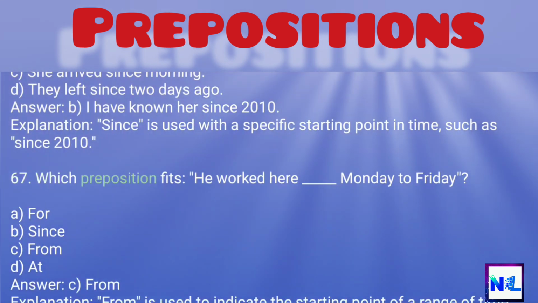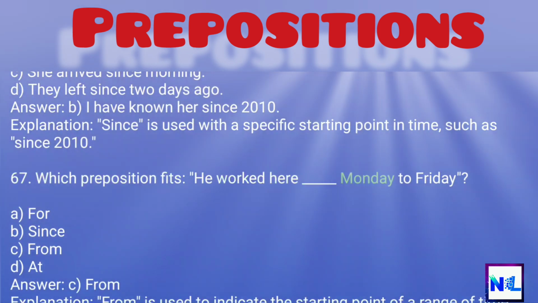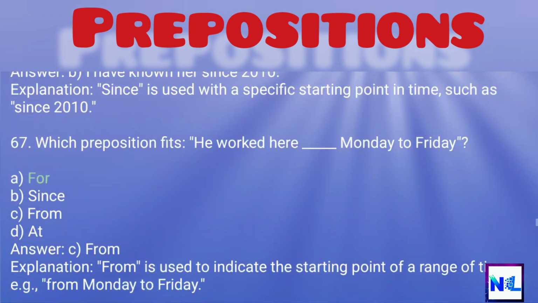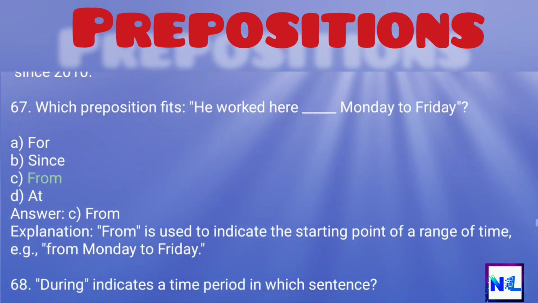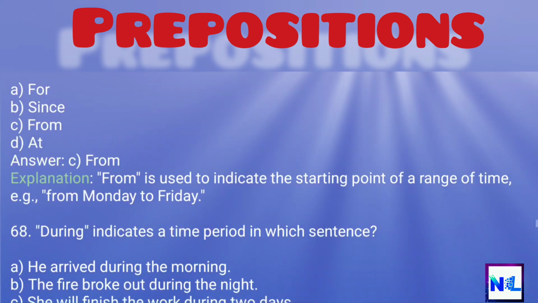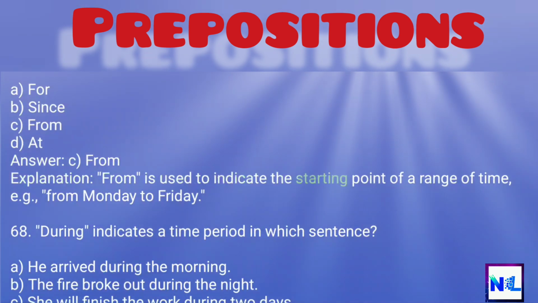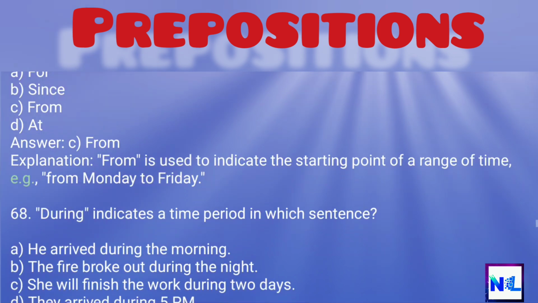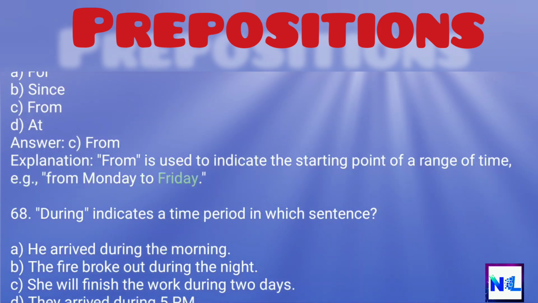67. Which preposition fits? He worked here ___ Monday to Friday. A. For. B. Since. C. From. D. At. Answer: C. From. Explanation: From is used to indicate the starting point of a range of time, e.g., from Monday to Friday.